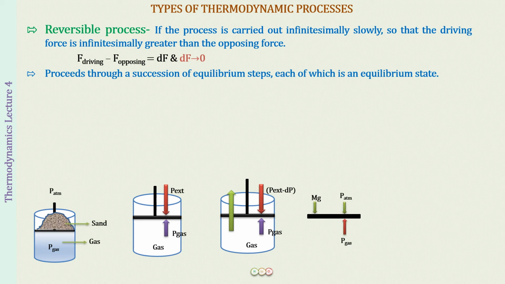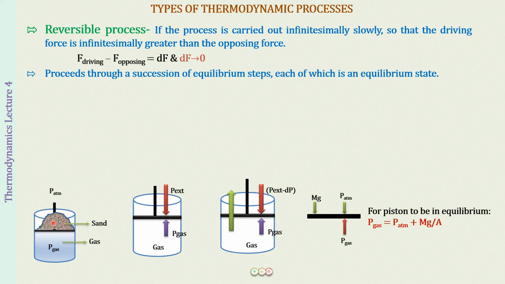So now what we will be having is that at every equilibrium step, for the piston to be in equilibrium, we will be having P gas equal to P atmosphere plus mg upon A. And this mg upon A is the pressure exerted by this pile of sand.